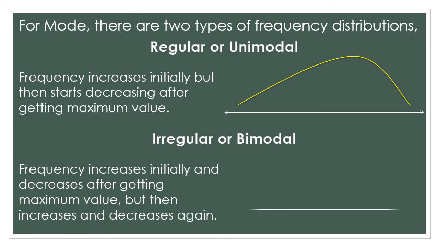So we call this irregular or bimodal frequency distribution because as you can see there are two summits. In the first one there was only one summit, which was the mode. Right now we have two summits, and we can see that they can be equal. That means there could be a possibility of having two modes. Bi means two. So there is a possibility that this irregular distribution may have two modes rather than one.